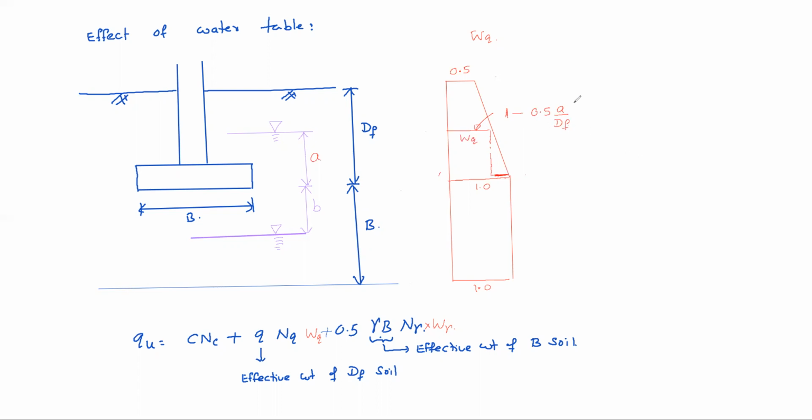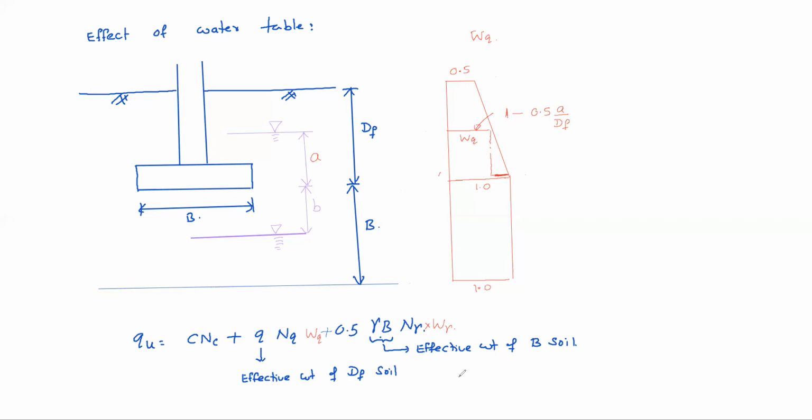Suppose A is Df, A equal to Df. That means water table is at the ground level. Then it is 1 minus 0.5, 0.5 factor will be there. A equal to 0, then 1 only. Below that 1 only, because the gamma Df soil weight will be gamma Df only. It won't reduce because water table is below the base of the footing. Then it is 1 only. So this formula, this diagram you can visualize and you can think.